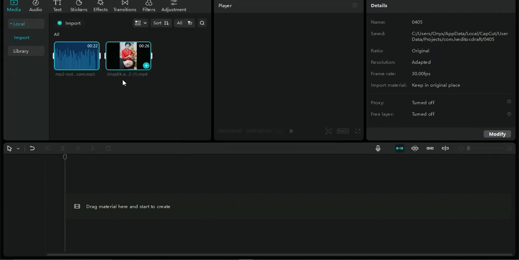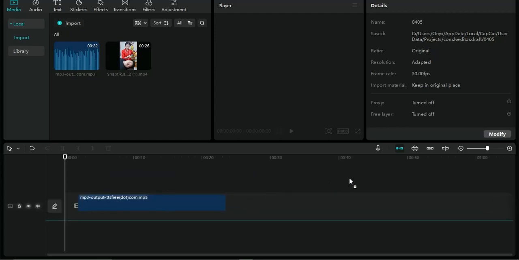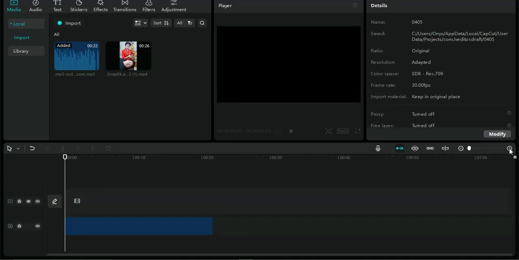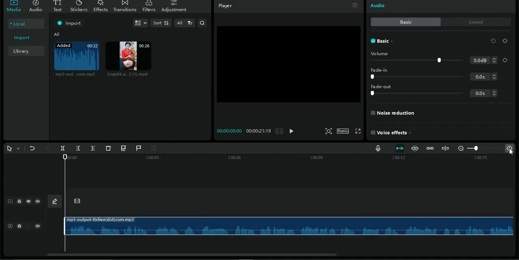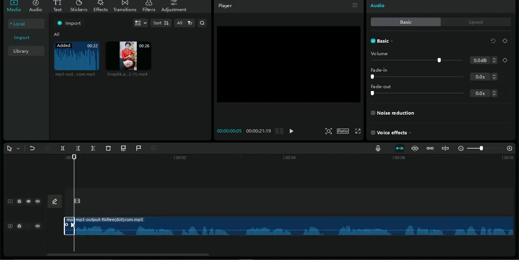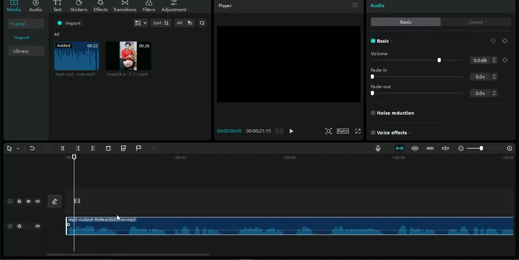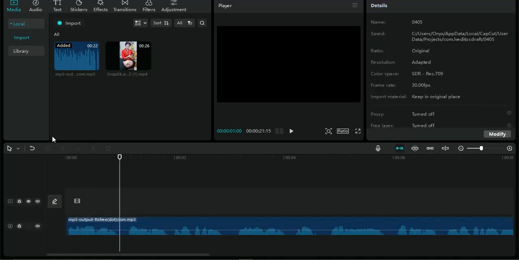As you can see right now guys, both are inserted. What I'm going to do first of all is to just drag and drop the voiceover. Now once the voiceover has been inserted, since we're utilizing an AI voiceover, we just want to make sure we cut out the spaces in between sentences for this particular voiceover. So what I'm going to do first of all is to bring this particular section to this second, click on this and delete this section. So you want to do this for the entirety of this particular voiceover right here. You want to remove all these spaces where the AI is not actually talking.